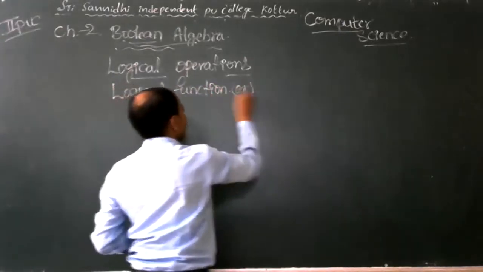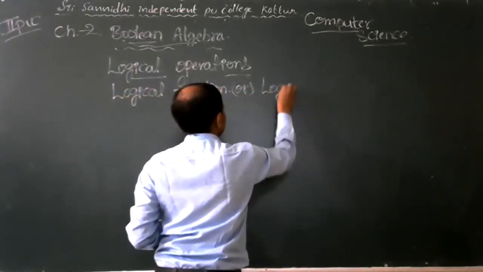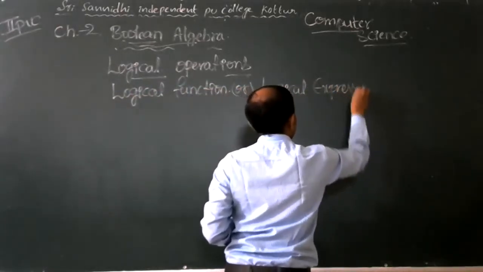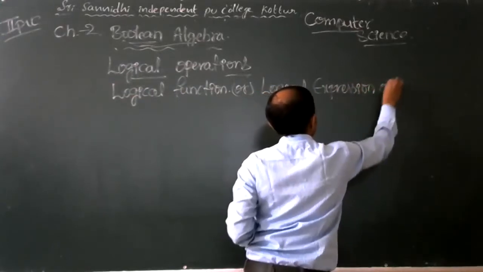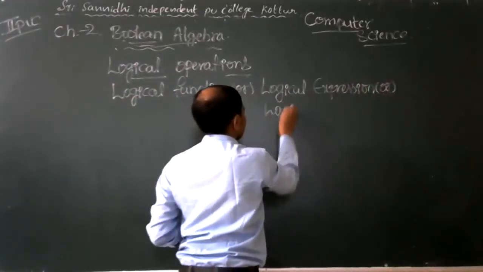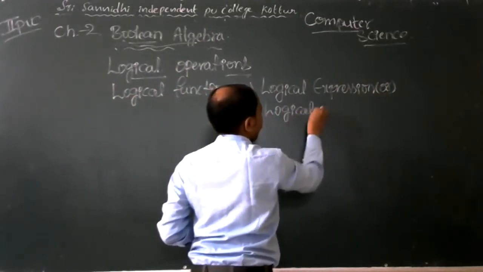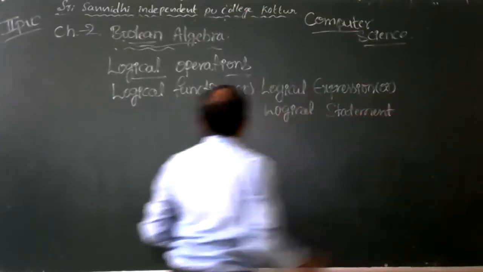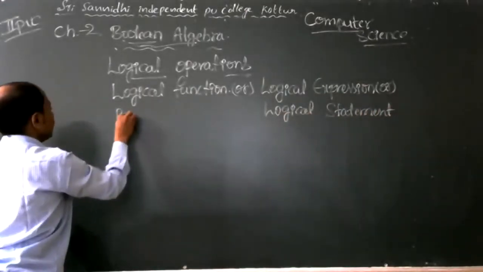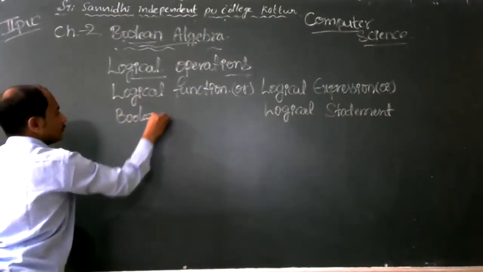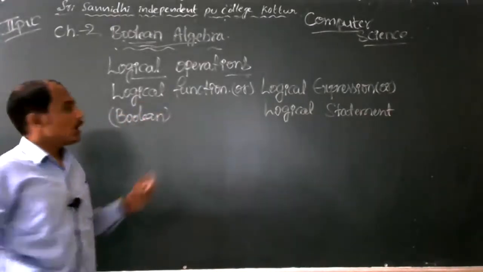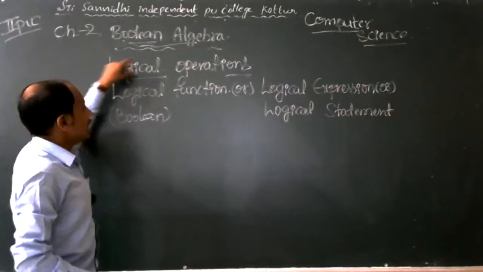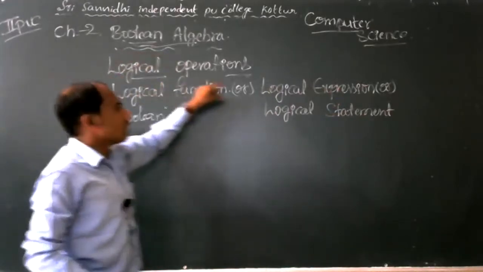Logical functions are also called logical expressions, and also called logical statements. Logical is another name for Boolean: Boolean function, Boolean expression, or Boolean statement. So this is logical operation, and in that, logical functions are there.